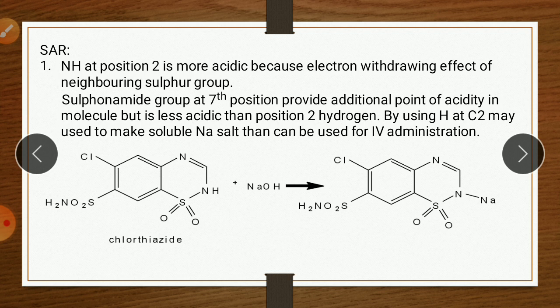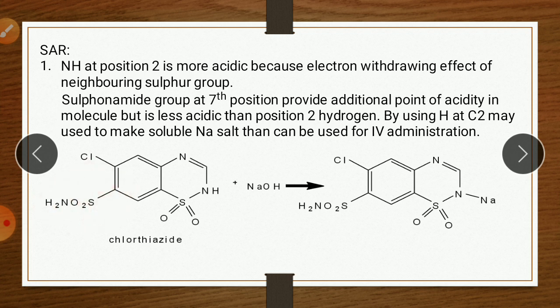So the first point in SAR: the NH group at position 2, this one. The numbering starts from here: 1, 2, 3, 4 like this. So the NH at position 2 is more acidic because of the electron withdrawing effect of the neighboring sulfur group. This hydrogen at position 2, which is attached to nitrogen, is more acidic because this SO2 group has a strong electron withdrawing effect. The sulfonamide group is on the 7th position.